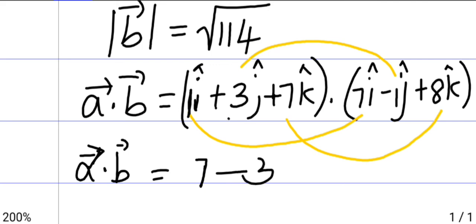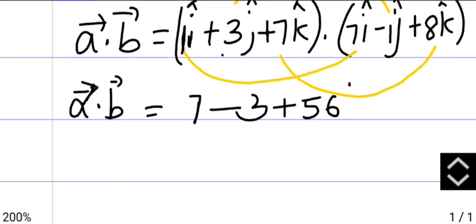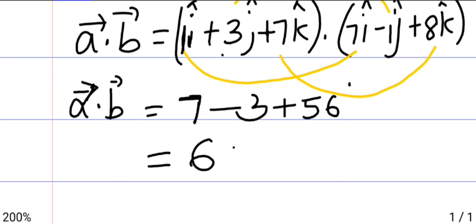Then again plus into plus is plus, 7 eights are 56. So we get 56 minus 3 is 53, 53 plus 7 is 60.